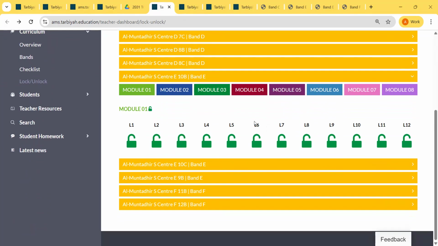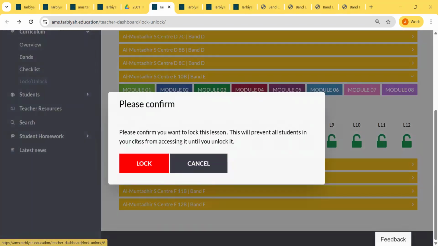Please focus only on the lessons that are assigned for your level. So for level 10, in module 1, lessons 7 to 12 are assigned. Let's say you don't want students to do 9, 10, 11, 12 before they complete 7 and 8, so you can lock those by clicking on the link.